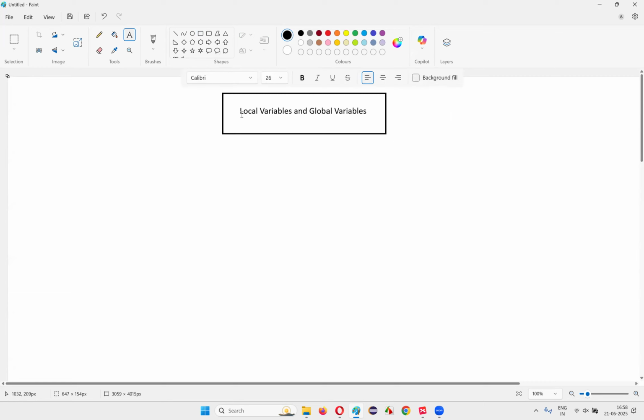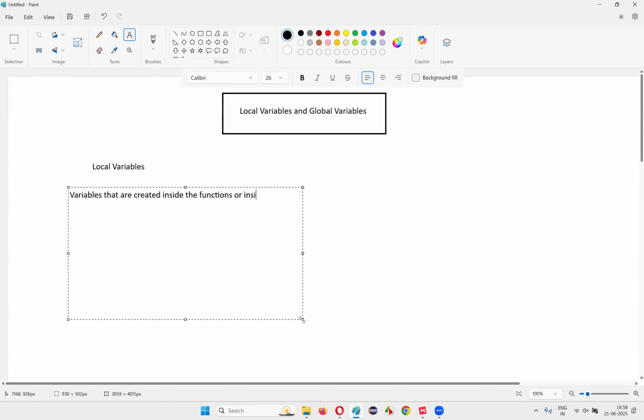In JavaScript, the variables which are created inside the functions or inside the blocks are called local variables. So what are local variables in JavaScript? In JavaScript, the variables that are created inside the functions or inside the blocks, it can be either functions or blocks, are nothing but local variables.